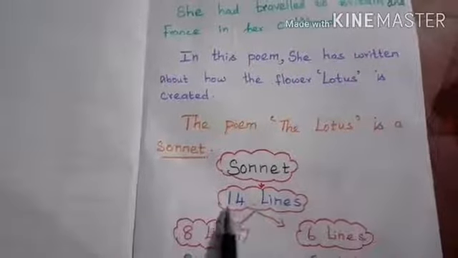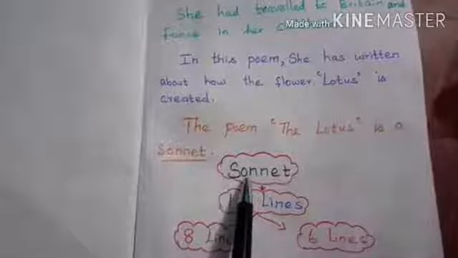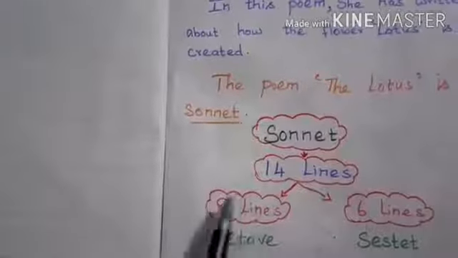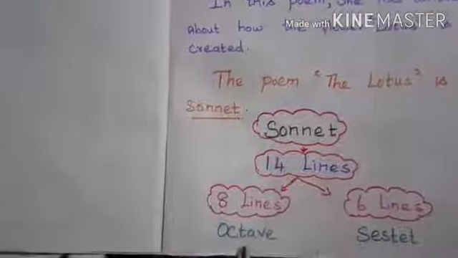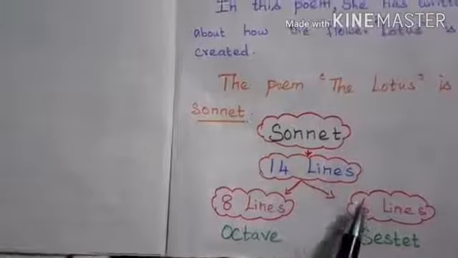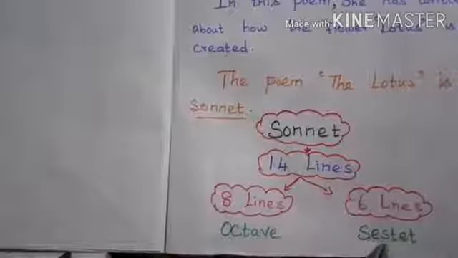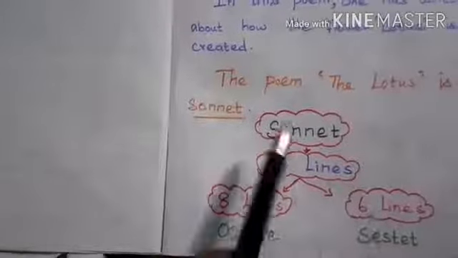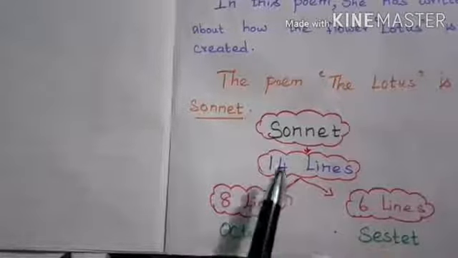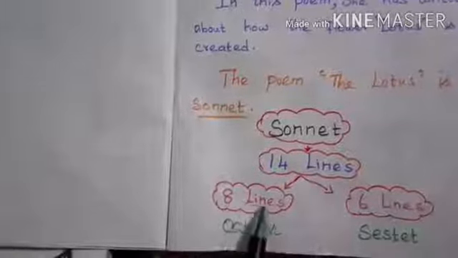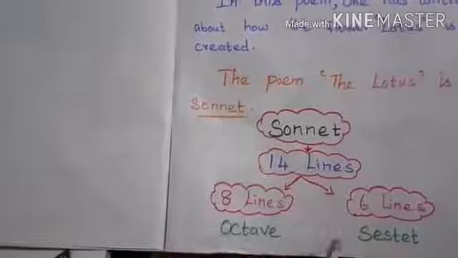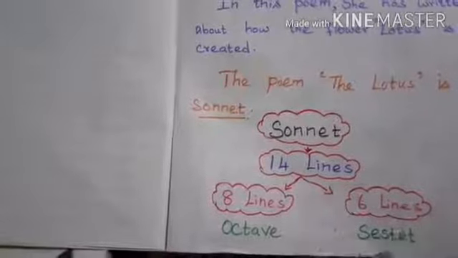The 14 lines are divided into two parts, the first 8 lines and the last 6 lines. The first 8 lines we call the octave and the last 6 lines we call the sestet.